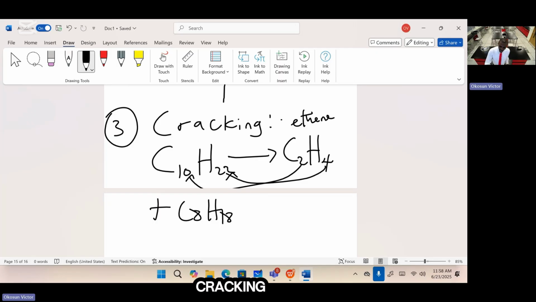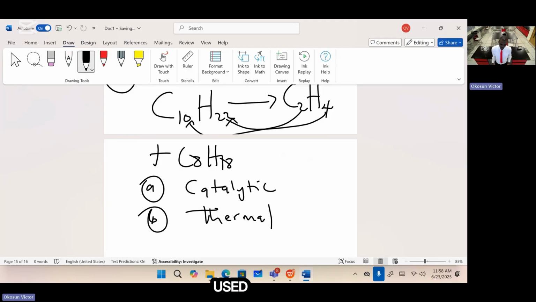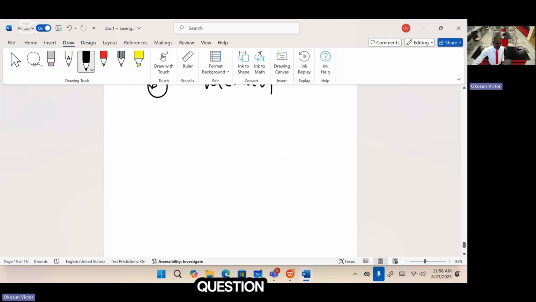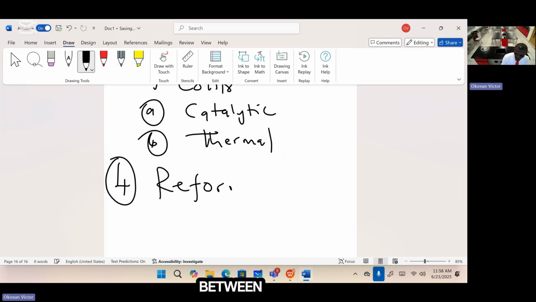Now, cracking can be catalytic. Catalytic is when a catalyst is used, or it can be thermal. Thermal is when heat is used. Now, examiners usually ask this question: what is the difference between cracking and reforming? This is not a property of alkane, but it's a term that you must know. What is the difference between cracking and reforming? Reforming is just when hydrocarbon is rearranged for better quality. You rearrange the structure of hydrocarbon.